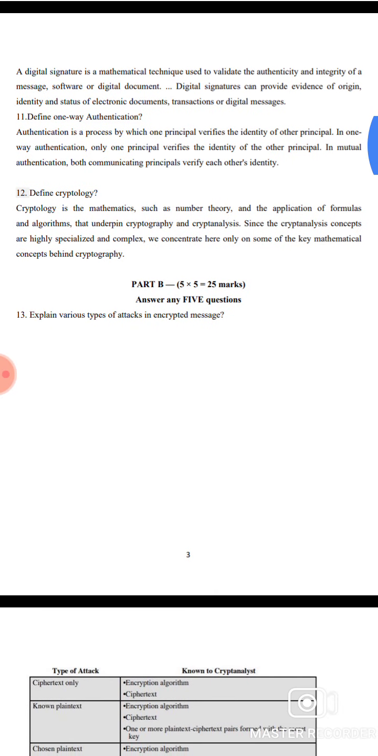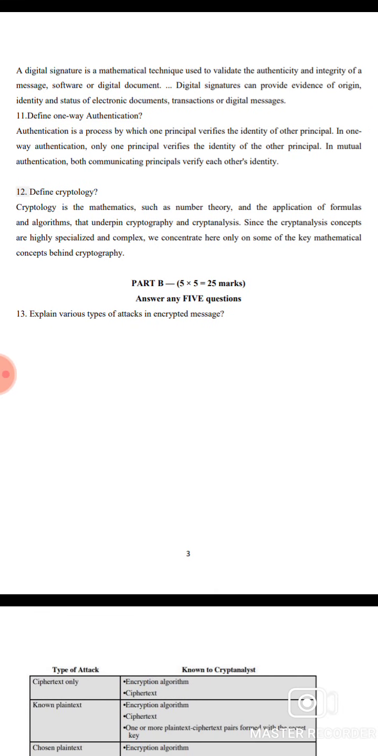11. Define one-way authentication. Authentication is the process by which one principal verifies the identity of another principal. In one-way authentication, only one principal verifies the identity of the other. In mutual authentication, both communicating principals verify each other's identity.